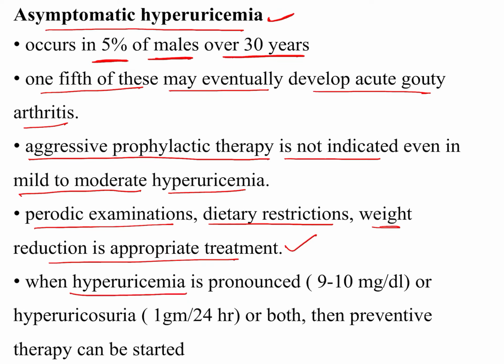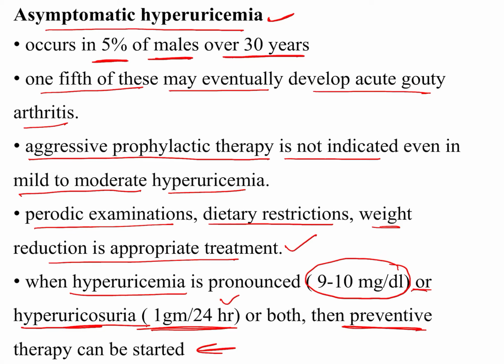But if the hyperuricemia is severe, which is 9 to 10 mg per deciliter, or the patient is having hyperuricosuria of 1 gram in 24 hours, in those cases we can go for the preventive therapy. So any patient who presents to us and we go for the basic investigation for the uric acid and it comes out to be hyperuricemia, unless it is 9 to 10, we need not go for any therapy. Only the examination, dietary and weight reduction is the therapy for mild to moderate hyperuricemia. So that was about the medical management of the hyperuricemia.